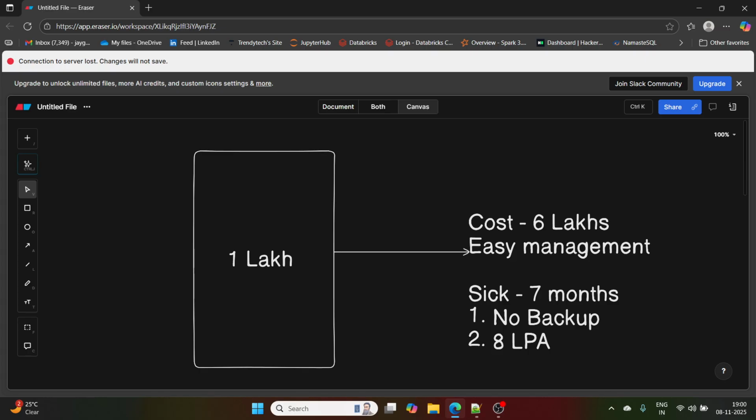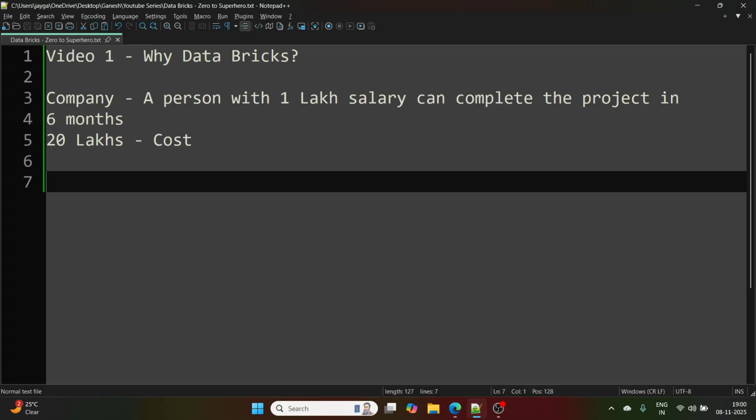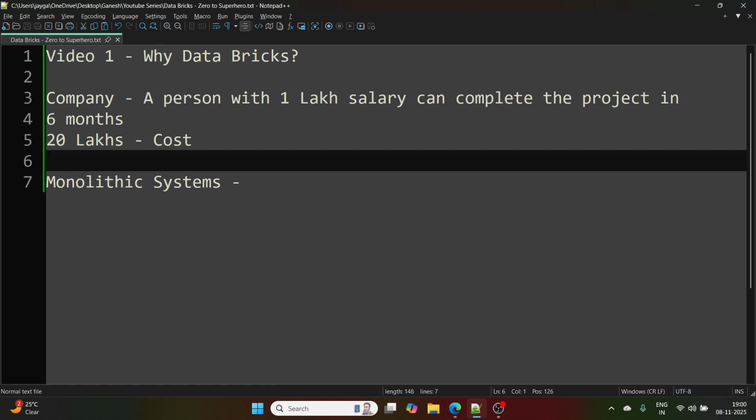I think these are two things I wanted to convey to you. Based on that, we are going to learn the history of data engineering, I can say. Okay. Fine. So I would start with the first thing. There was a first thing called monolithic systems. Okay, monolithic systems, right? So in the start, the data engineering work was